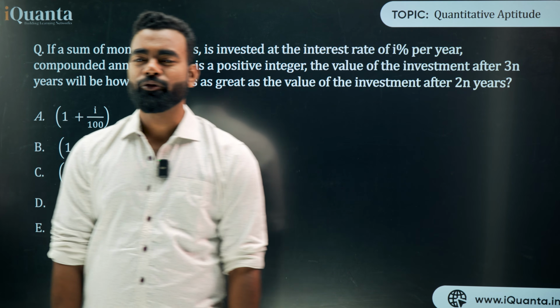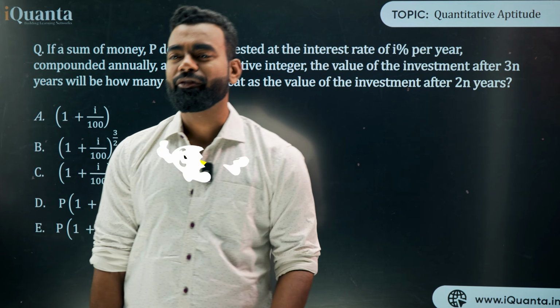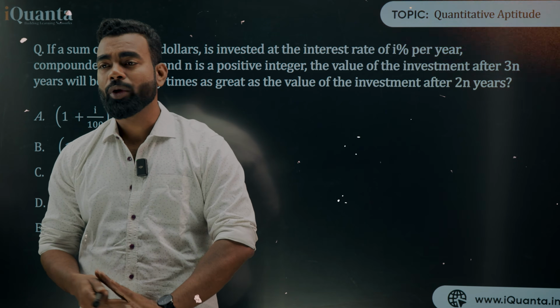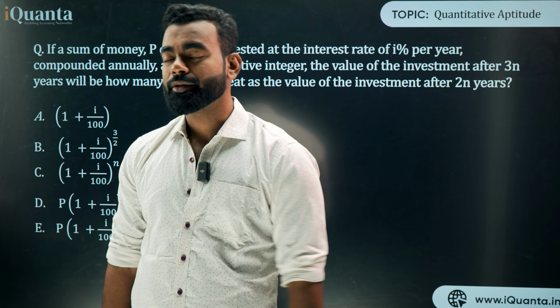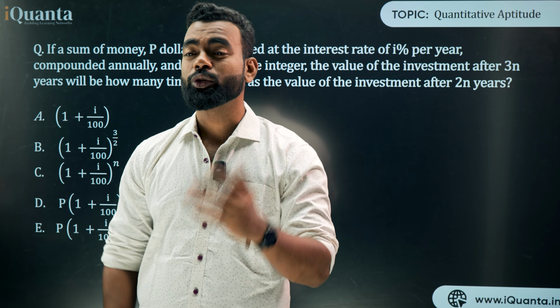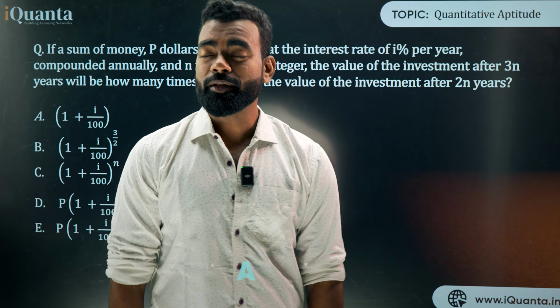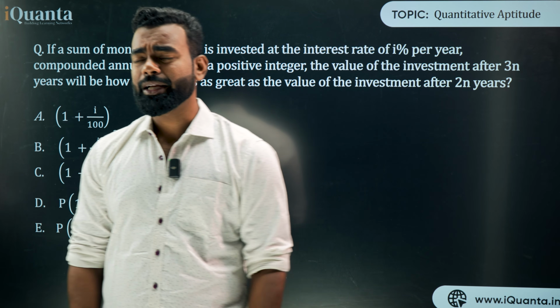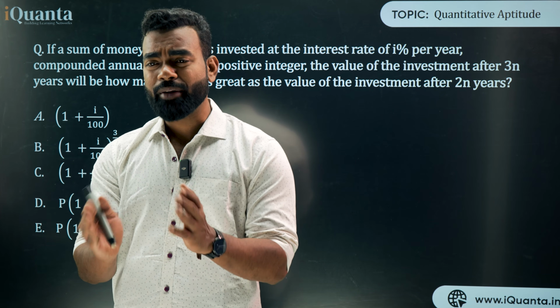Hi guys, we were doing the SICI. This is the final portion of simple interest and compound interest, right? In this way we will also finish simple interest and compound interest, and after that we will go to the next thing, which is average. But before going to average, let's go through the basics of the remaining part of SICI.